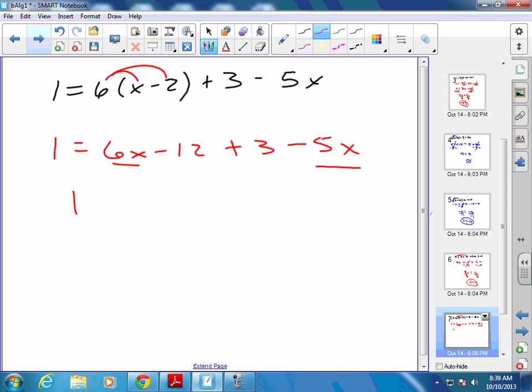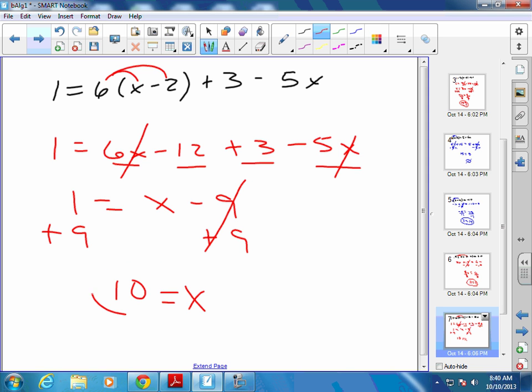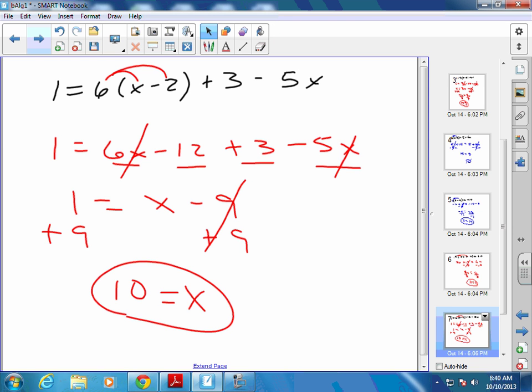So we've got 1 equals 1x now. And negative 12 plus 3 is minus 9. That leaves you with one step. You just need to add the 9 to get rid of it, to get the x by itself, and x would equal 10. Most of you had 10.